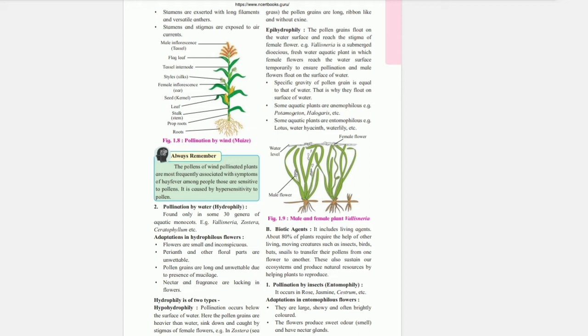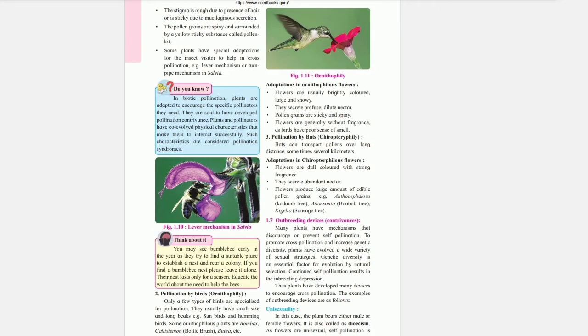Adaptation in entomophilous flower. They are large, showy, and often brightly colored. The flower produces sweet odor, smell, and has nectar glands. The stigma is rough due to presence of hair or is sticky due to mucilaginous secretion. The pollen grains are spiny and surrounded by a yellow sticky substance called pollen kit. Some plants have special adaptations for the insect visitor to help in cross pollination. Example, lever mechanism or turnpike mechanism in salvia.